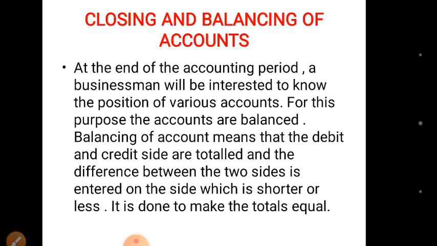Closing and balancing of accounts. At the end of the accounting period, a businessman will be interested to know the position of various accounts. For this purpose, the accounts are balanced. Balancing of account means that the debit and credit side are totaled and the difference between the two sides is entered on the side which is shorter or less. It is done to make the totals equal.